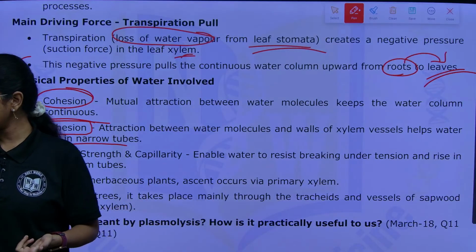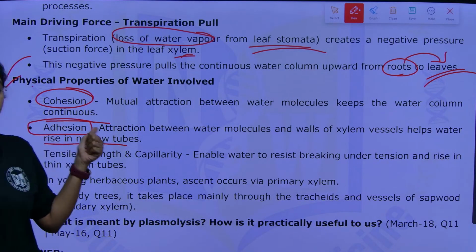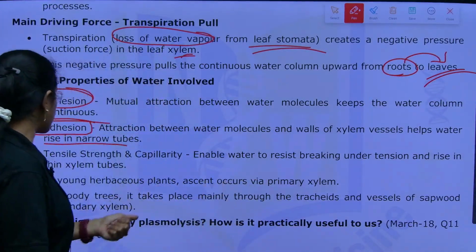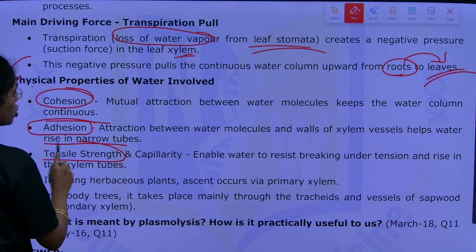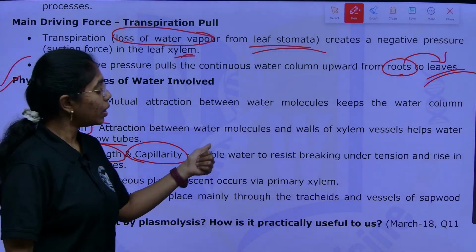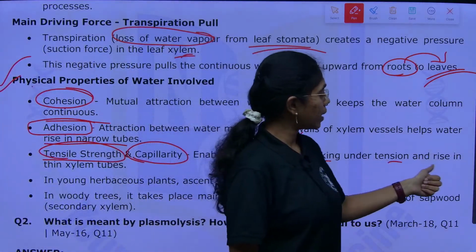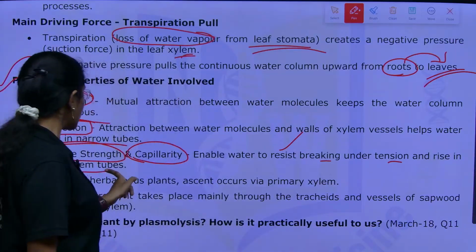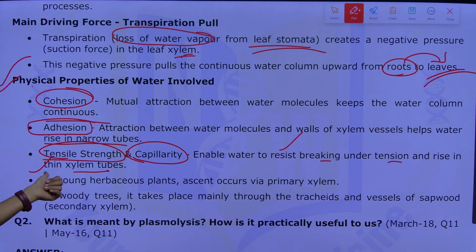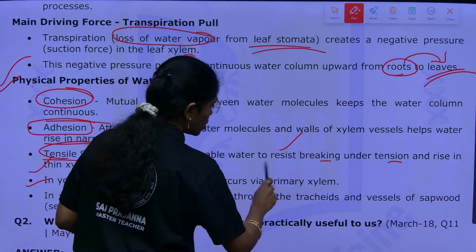How can water rise in the narrow tubes? Cohesion and adhesion forces will facilitate the movement of water all across the xylem vessels. Next is tensile strength and capillarity. This will enable water to resist breaking under tension, and this will give rise in what? Xylem tubes. In young herbaceous plants, ascent occurs via what?